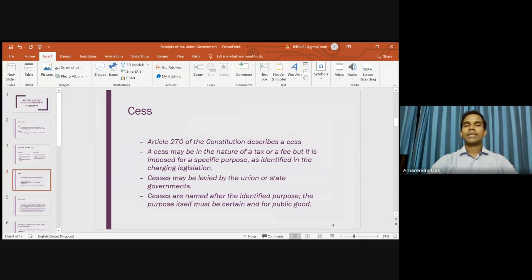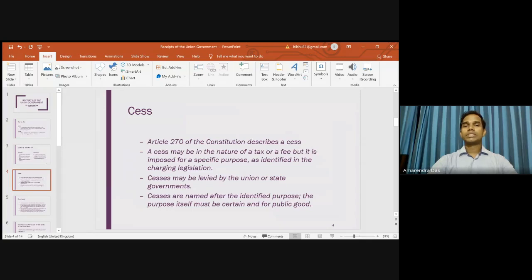So cesses are named after the identified purpose. For example, we hear about education cess, GST compensation cess, Sarva Shiksha Abhiyan cess. Similarly, there are different cesses for a specific purpose.